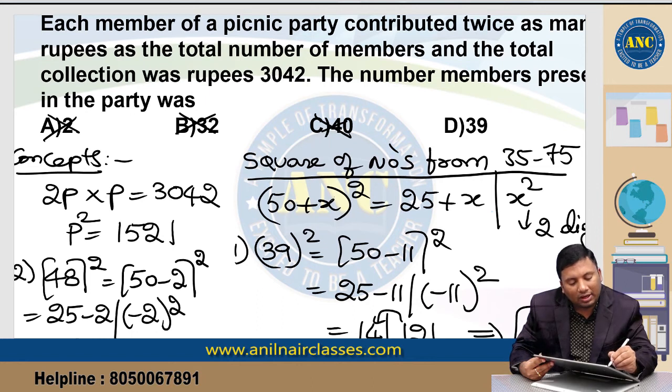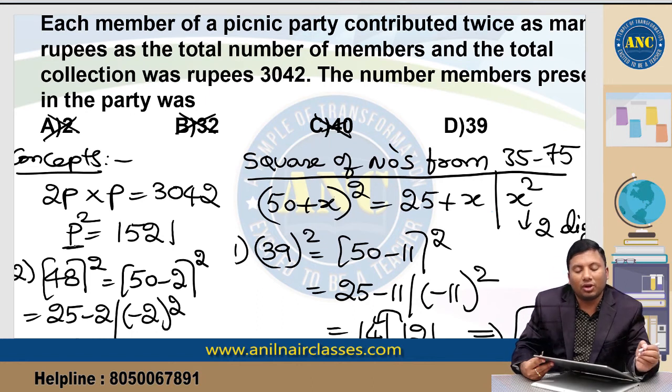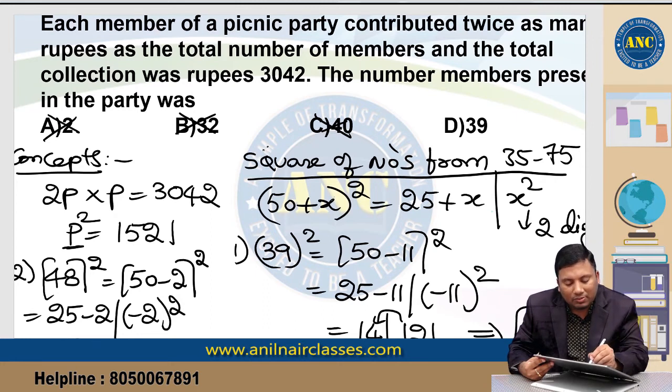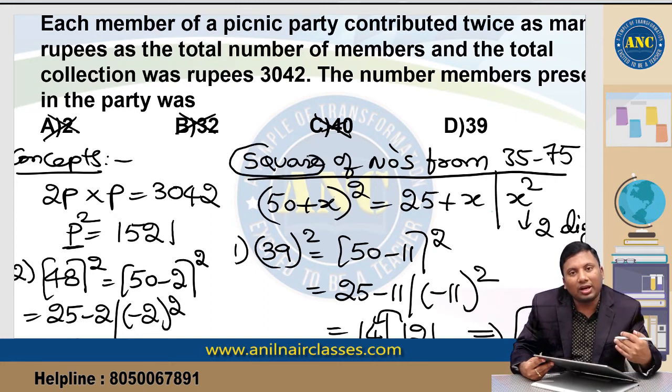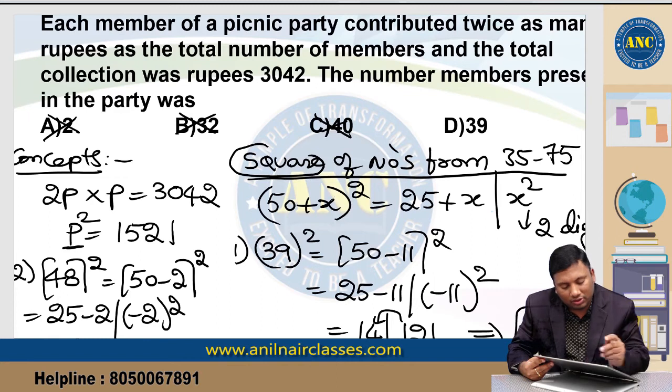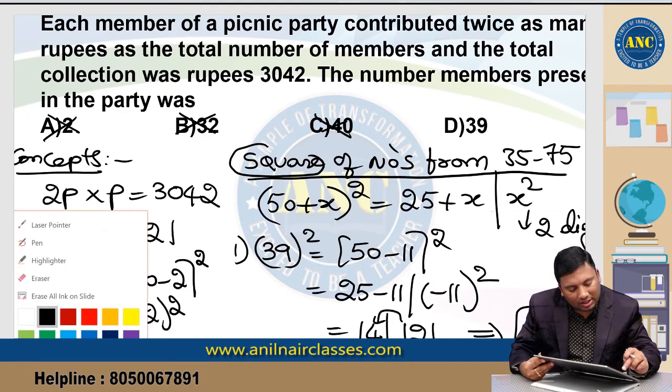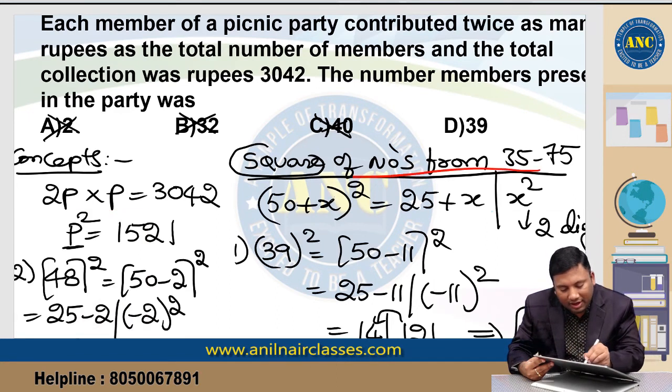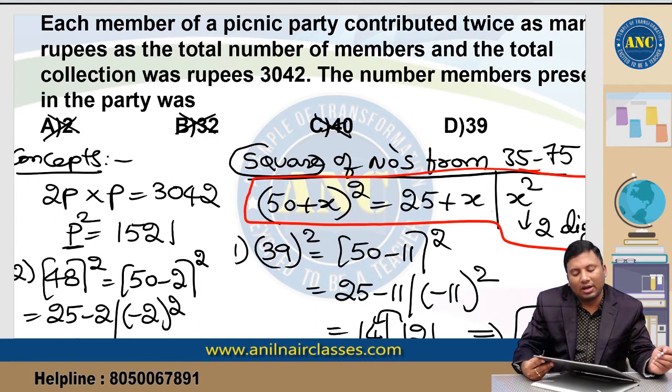P square is equivalent to 1521. We have found out which value on squaring gives 1521. This is by using the square logic. Now I will explain the square root logic. You can use this logic to find the squares from 35 to 75: (50 plus x) whole square is nothing but (25 plus x) slash x square.